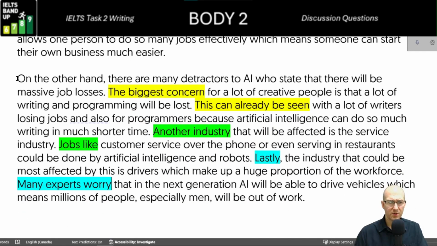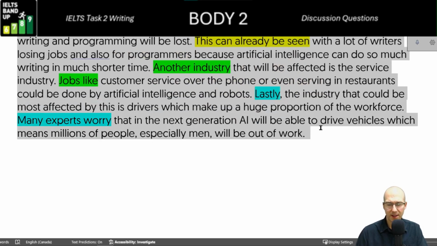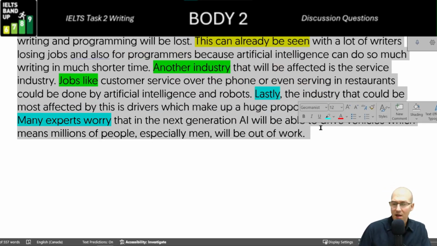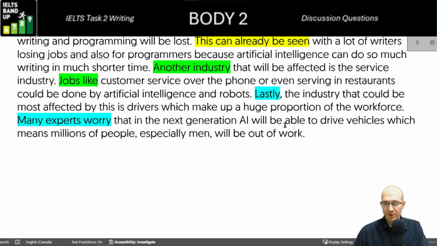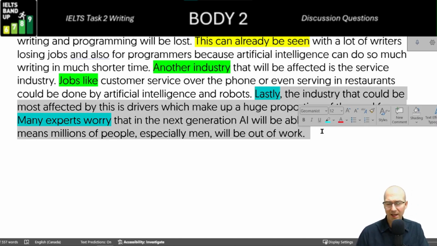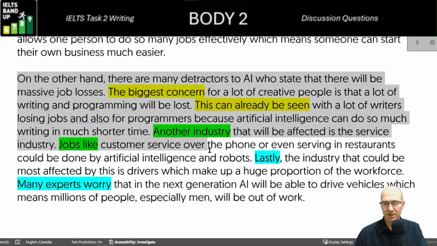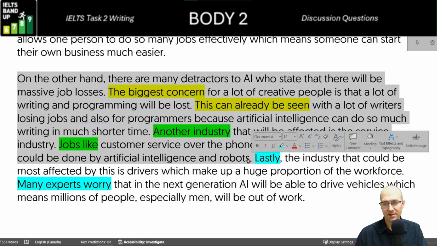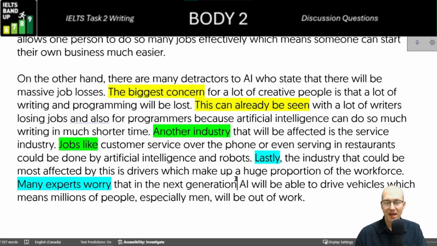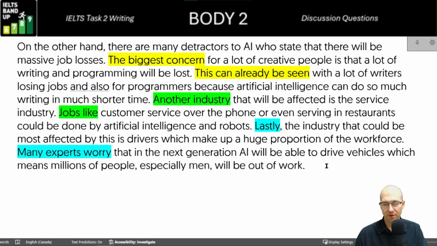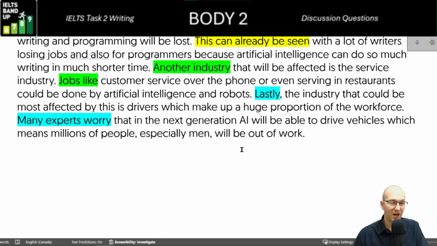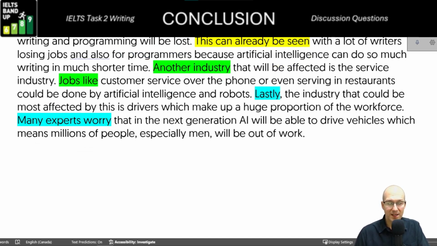So this one's quite short, actually. This one's only 145, right? So much shorter, much more concise. Could you write more? Absolutely. And again, we knock off 46, and then this is more than enough for a band 6. Okay, that 2-point idea, 3 points if you're going for that higher band 7, a little bit better score there. Well, actually a lot better score. All right, now we need to get into the conclusion.